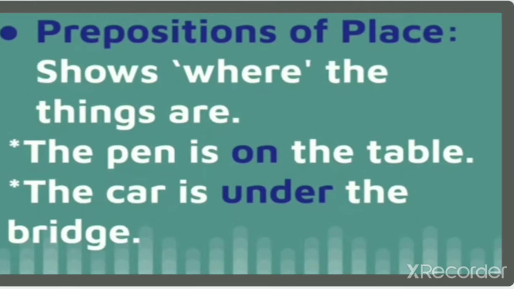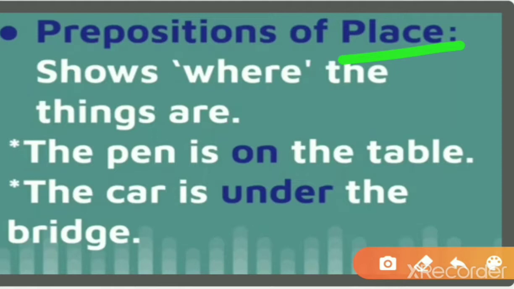We have prepositions of place. Prepositions of place show where the things are, because the name itself indicates place. It means where the thing is kept or where the things are. First one we have, the pen is dash the table. The pen is on the table. Next we have, the car is under the bridge.